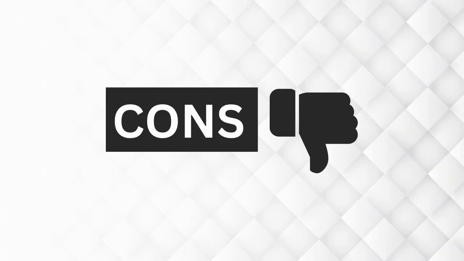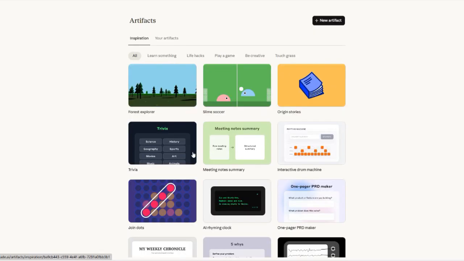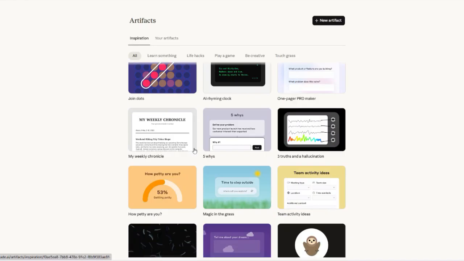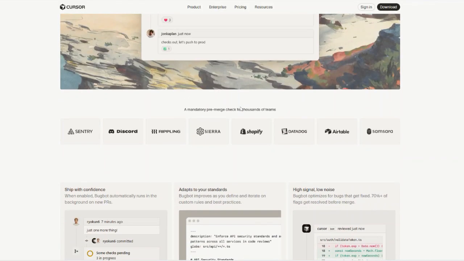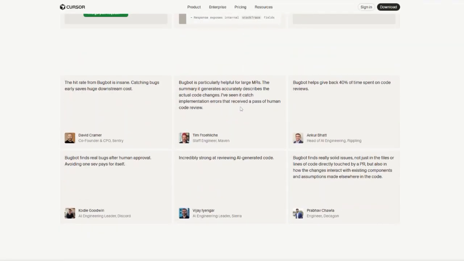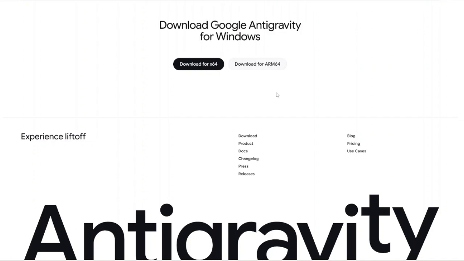What are the cons? For Claude, it requires developer expertise to review the outputs, and it's not a standalone IDE. It's focused more on assisting code than replacing an editor. With Cursor, the AI suggestions can sometimes misplace code, and users must manage context and revisions carefully. And Google Anti-Gravity is currently still in preview, so it's not suited for all workflows.